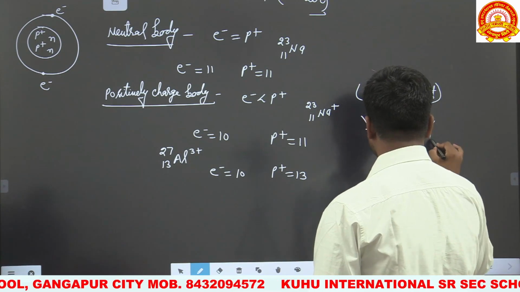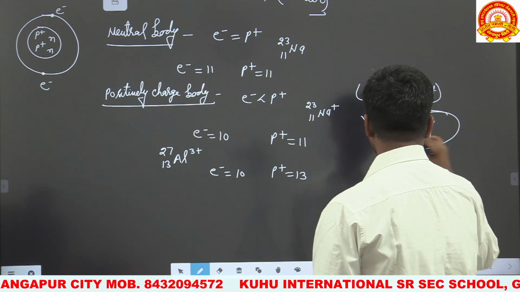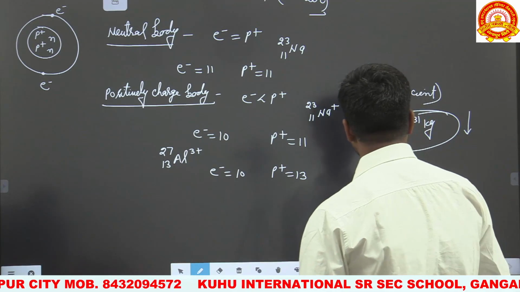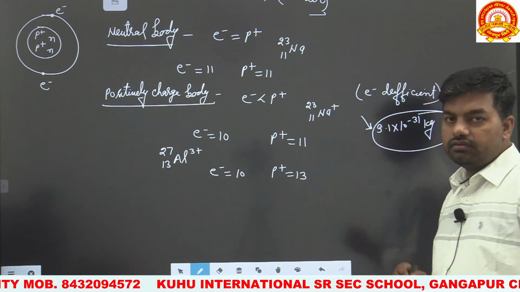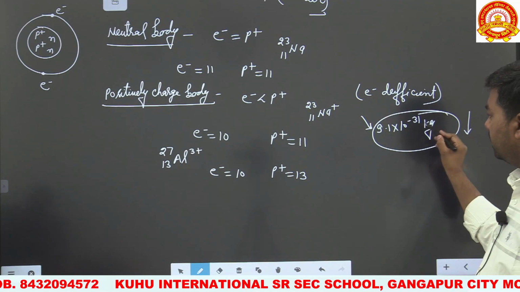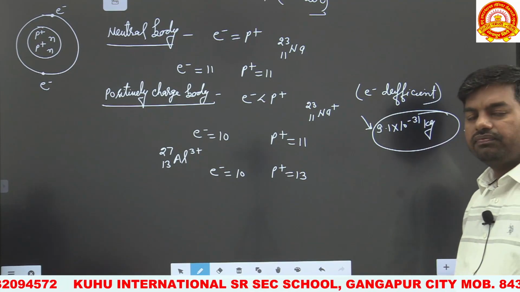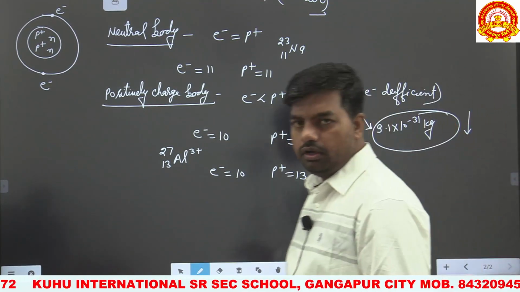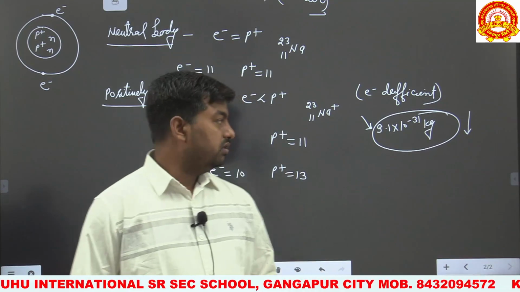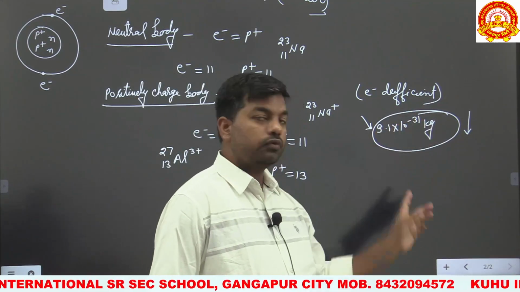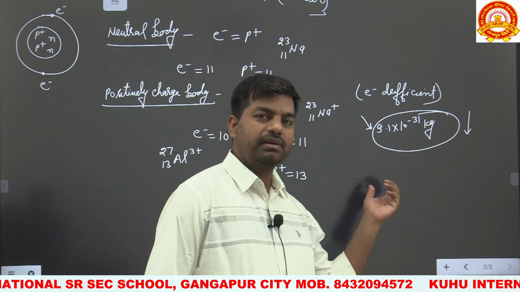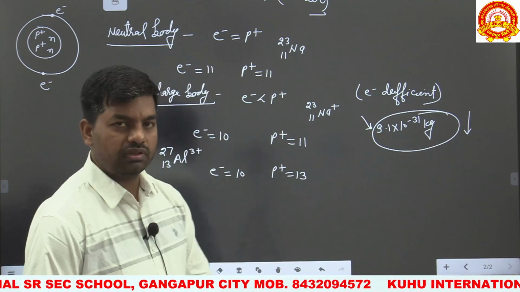The mass of this atom decreases by 9.1 into 10 to the power minus 31 kg, because the mass of an electron is 9.1 into 10 to the power minus 31 kg. So whenever sodium donates 1 electron, this mass is also transferred from sodium to the other body.